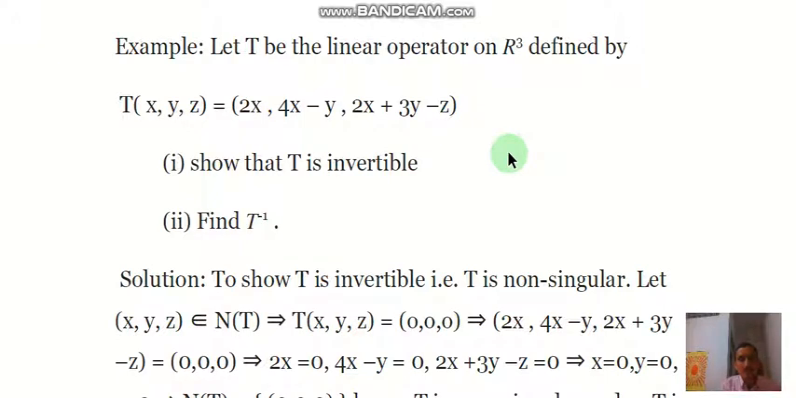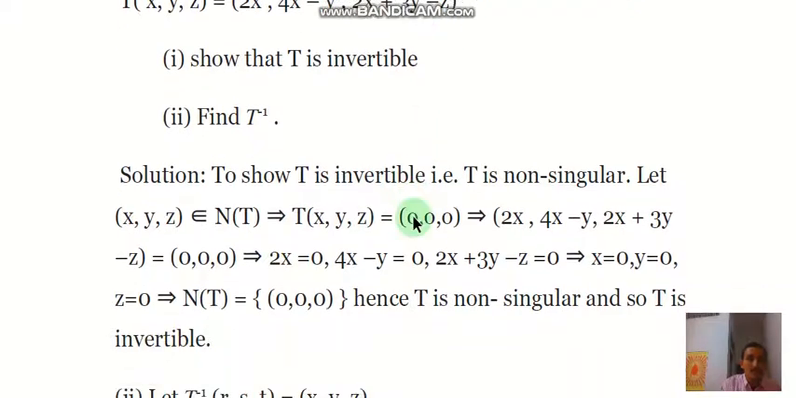So next we see an example in which we calculate the inverse of an invertible mapping. Let T be a linear operator on R3. Here R3 means the tuple vector space R3. So T(x,y,z) is the definition of the linear transformation. T(x,y,z) equals (2x, 4x minus y, 2x plus 3y minus z). So here we have to show that this T is invertible, and the second part is to find T inverse.